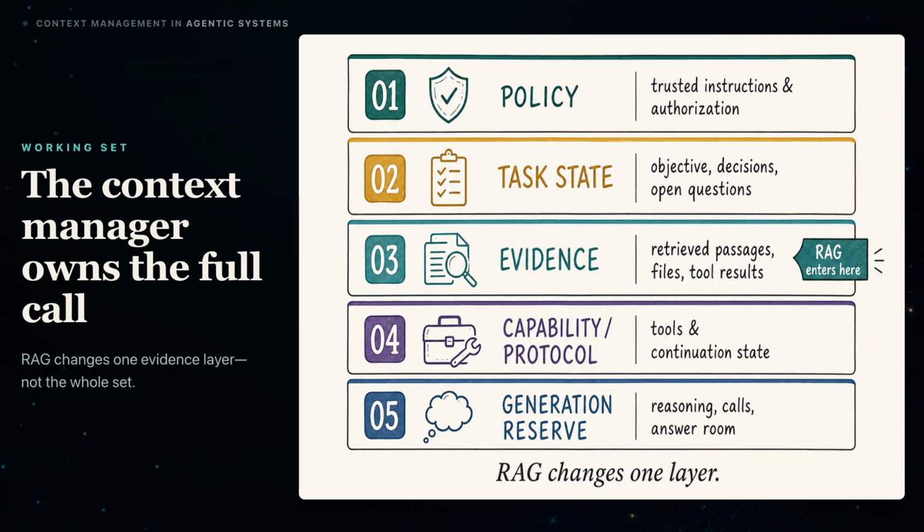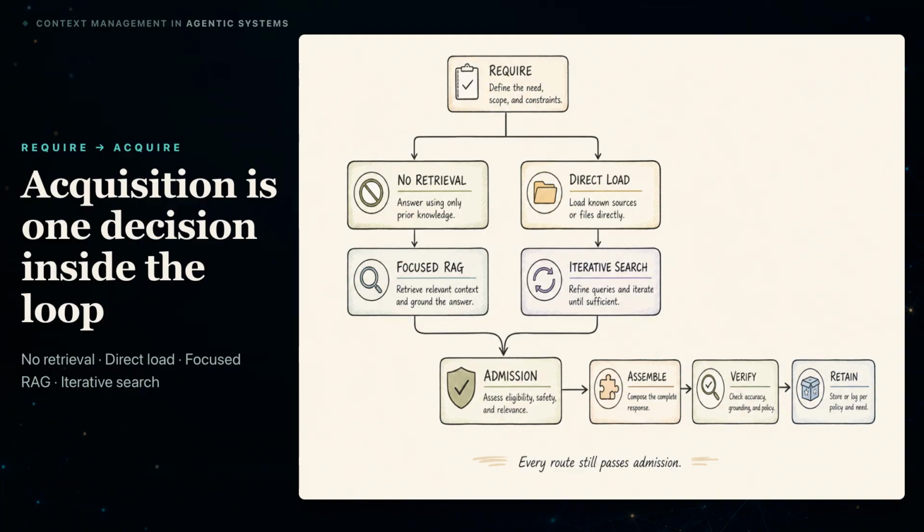RAG changes how external evidence can enter one layer. It does not, by itself, decide which policy remains active, which workflow state survives, or how much room the model needs to finish. Start by defining what the next call requires. Only then choose how to acquire missing evidence.